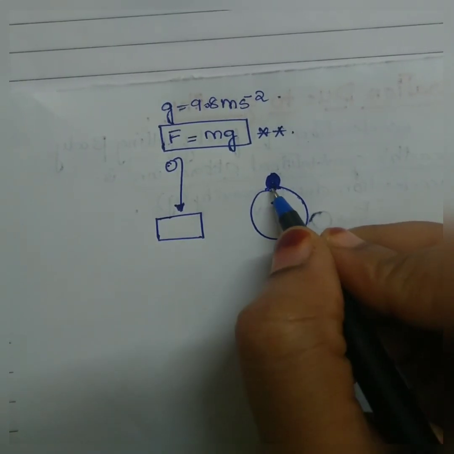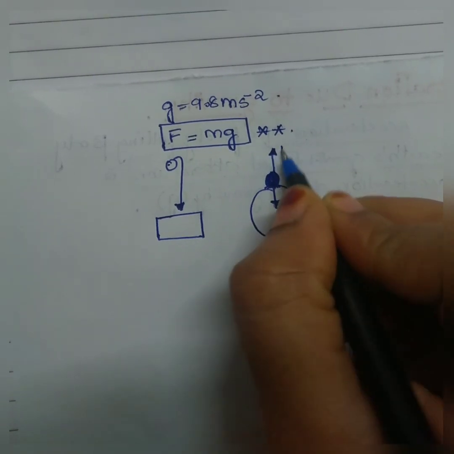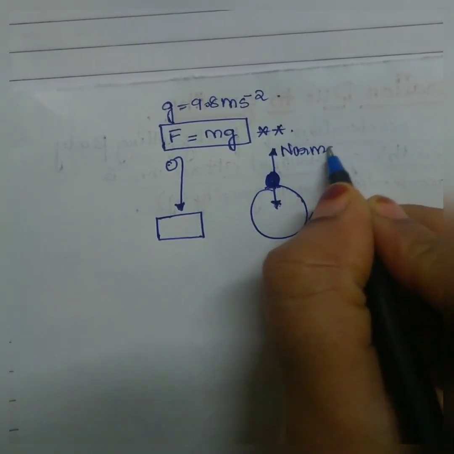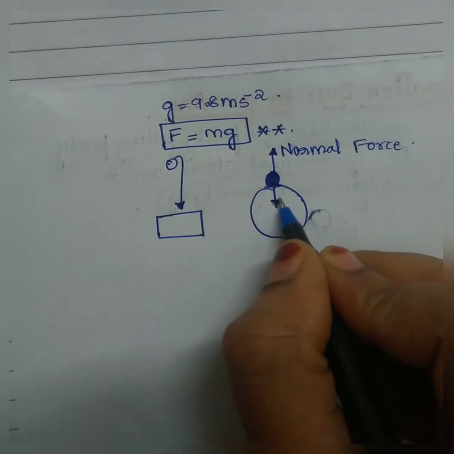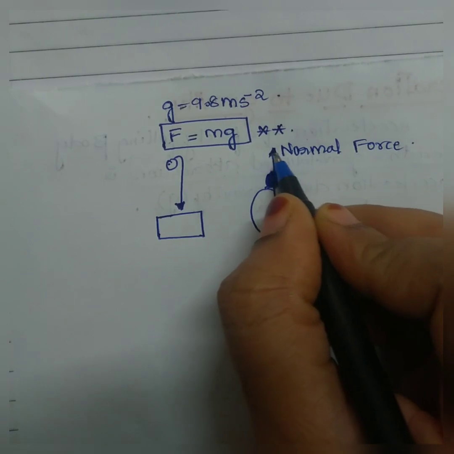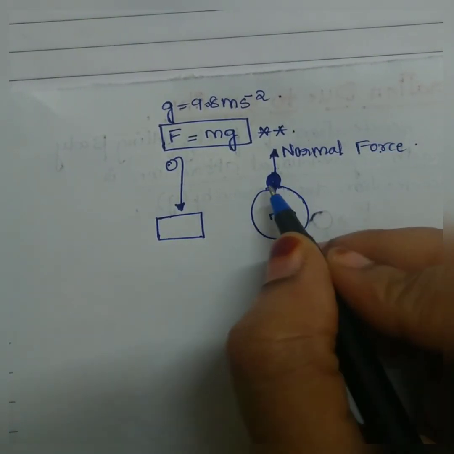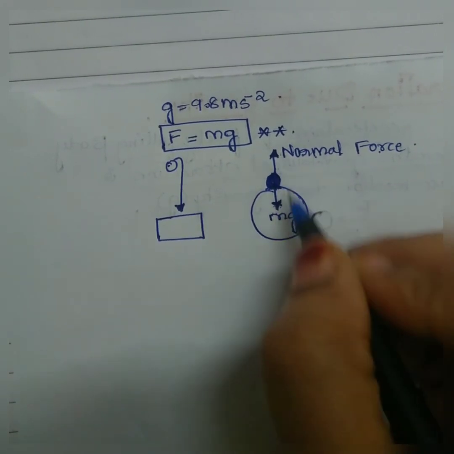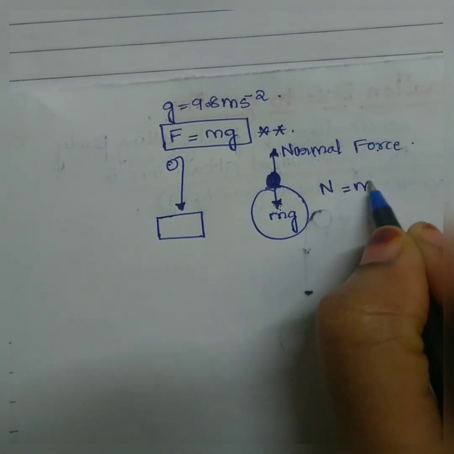That means an equal and opposite force, and that force is known as normal force or normal reaction. The weight of the body is mg, and this is the opposite force, that is the normal force. So we can say these two forces will balance each other out. Okay, the normal force will be equal to mg.